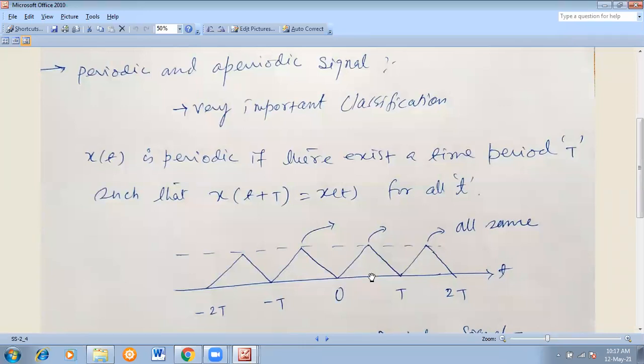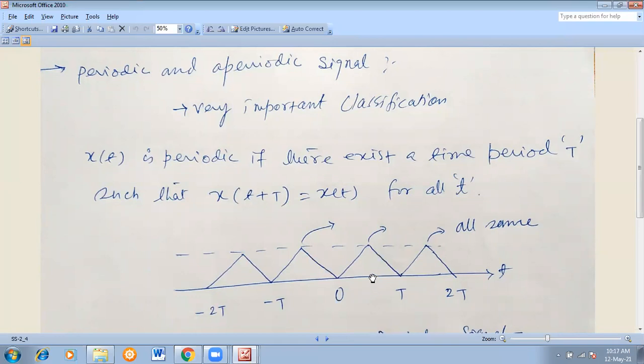The value at this point and the value at this point are the same, negative also.